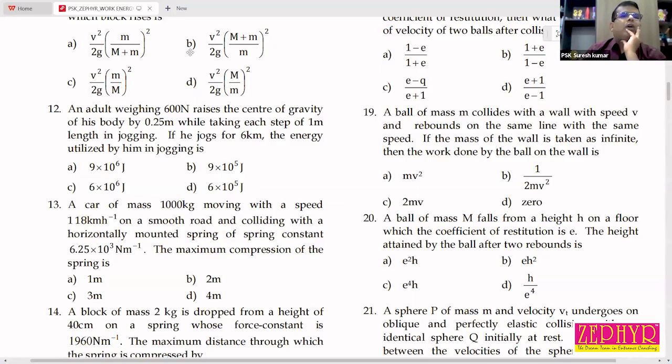The energy is equal to work done, which is equal to change in potential energy, mgh. mg of the body is directly given, 600 Newton. For h, the total height, while taking each step the center of gravity of the body is raised by 0.25 meter.